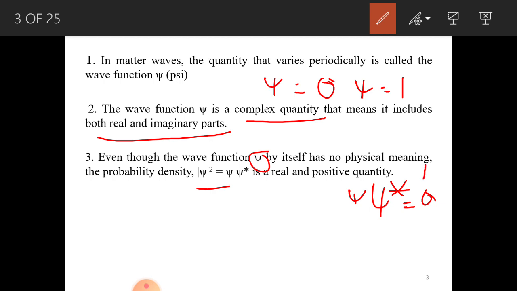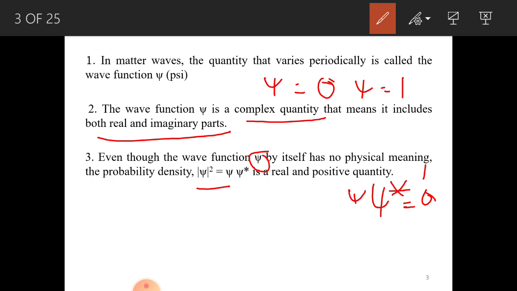Suppose if you get xi star equal to 0, that indicates that the particle is absent. Suppose if you get xi star equal to 1, that indicates that the particle is present. If you get xi star equal to 0.5, it tells you that the particle is present only 50%. That is, 50% the particle may be present, or 50% the particle may be absent.